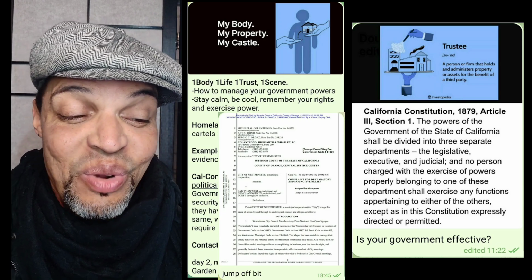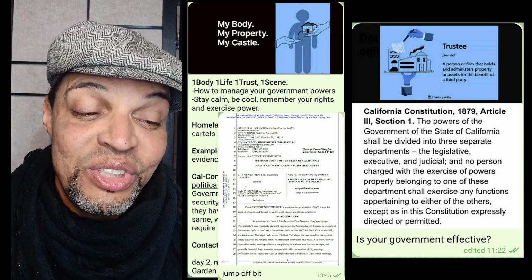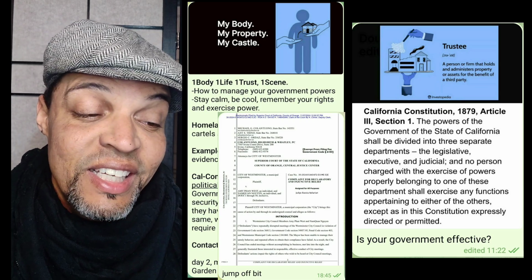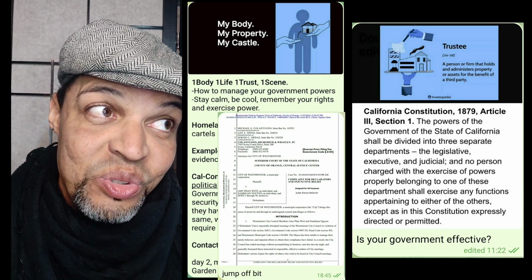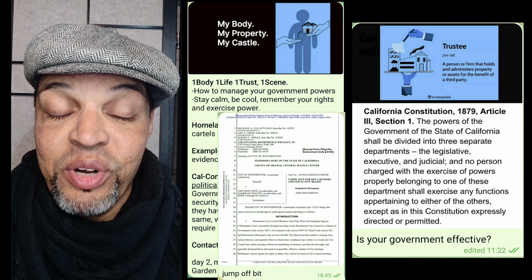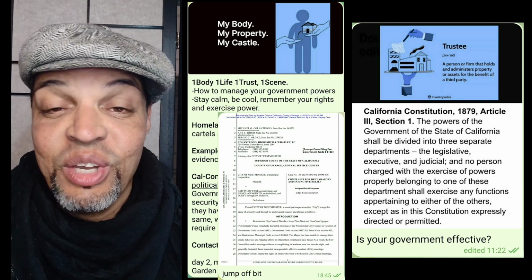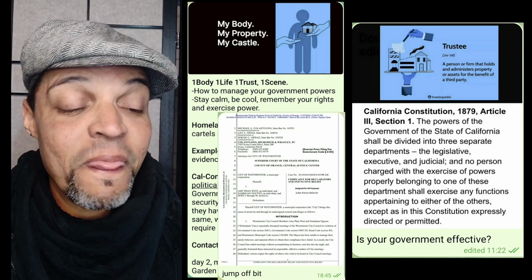Okay, so check this out. We're going to show you the California Constitution, 1879, Article III, that's 3, Section 1. Okay, so this is the OG bit from California. Not the 1849, but the second OG, 1879. Look at what it says right here. It says...